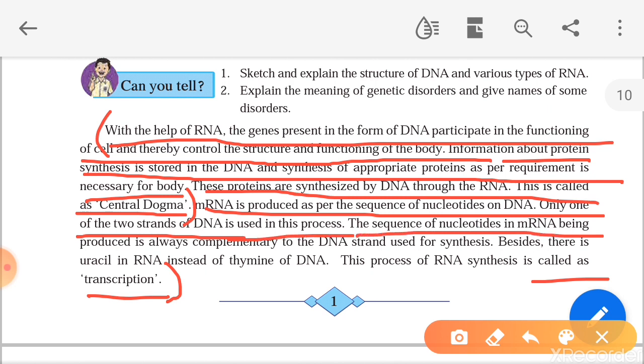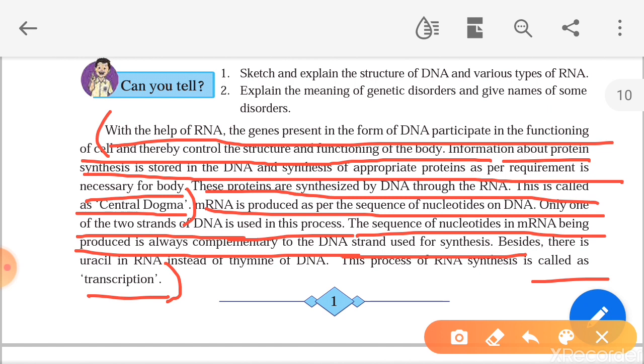The sequence of nucleotides in the mRNA being produced is always complementary to the DNA strand used in the synthesis.